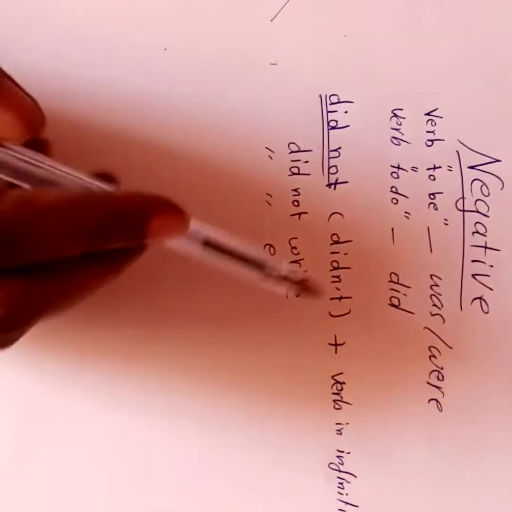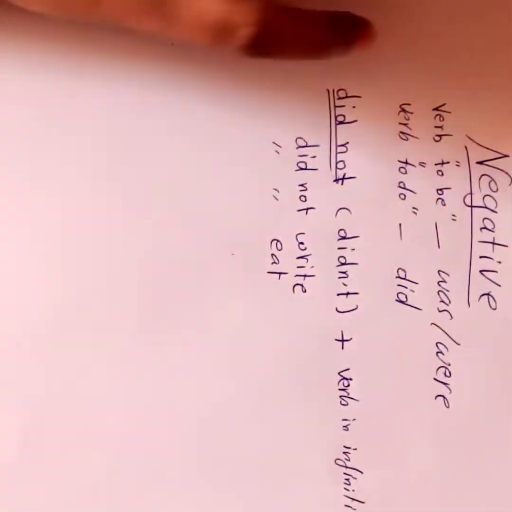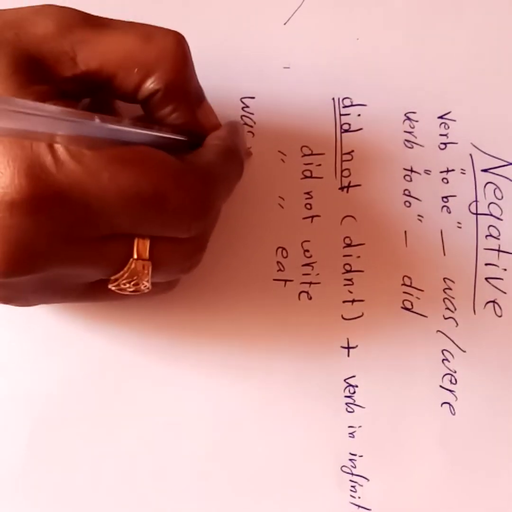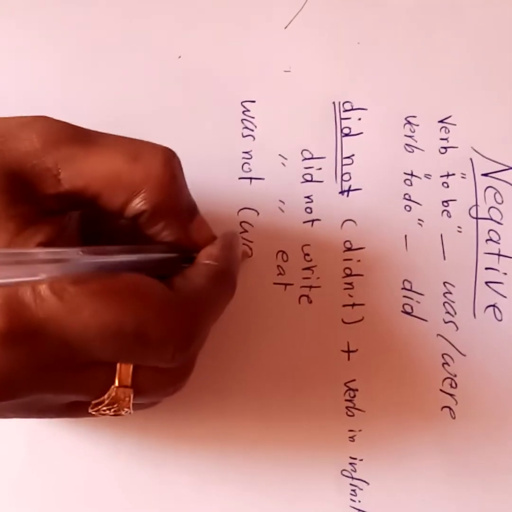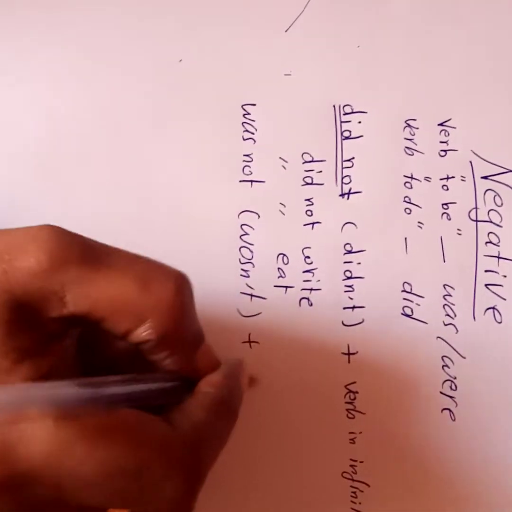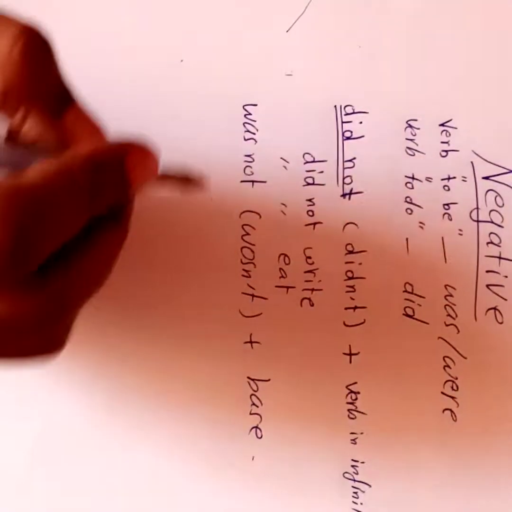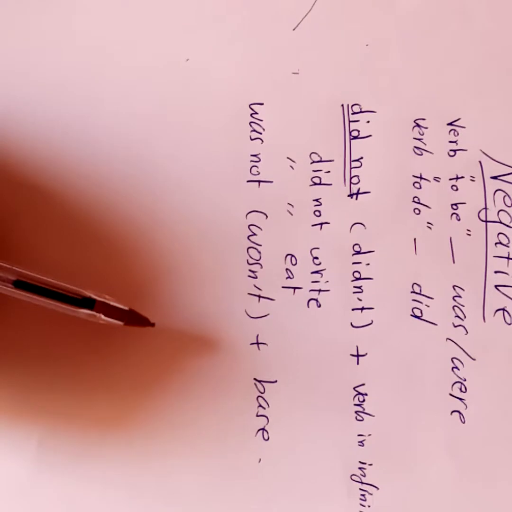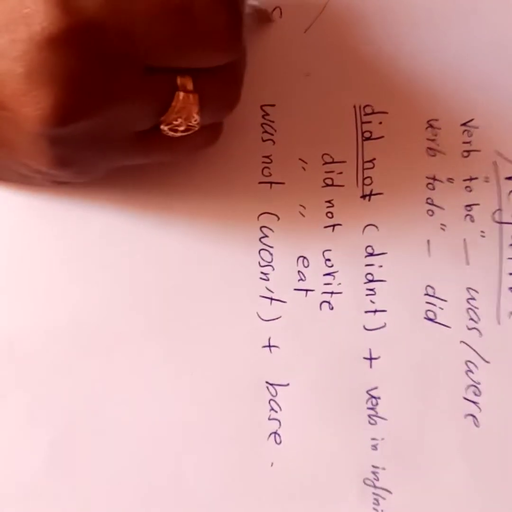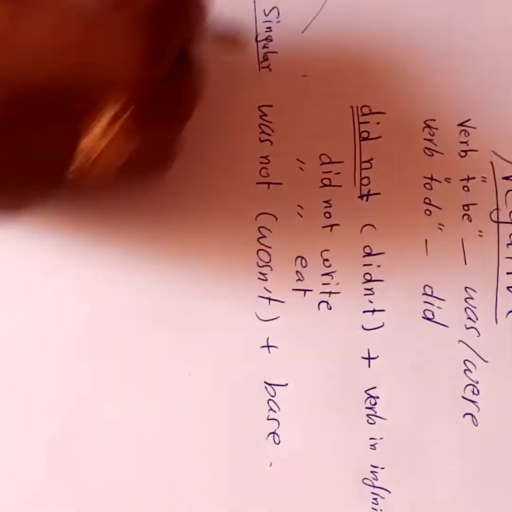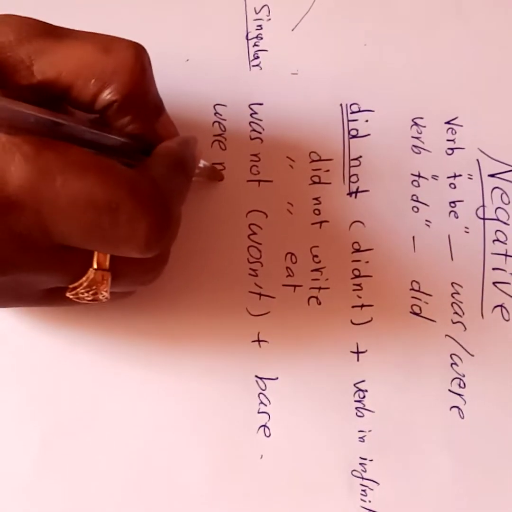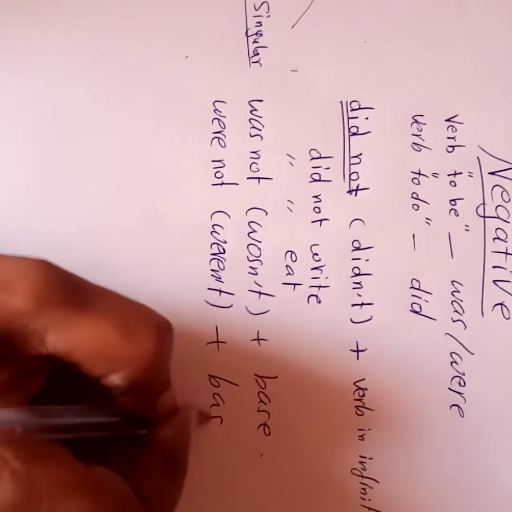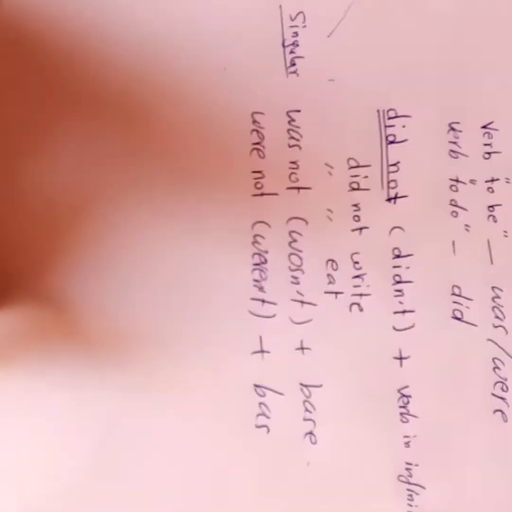And also we can form the negative form of the verb to be as was not, or the short form wasn't, plus the base form of the verb. Like she was happy yesterday. This is for singular, was for singular, and were for plural. Were not or weren't, the short form, plus the base form. This is the structure of building the negative.